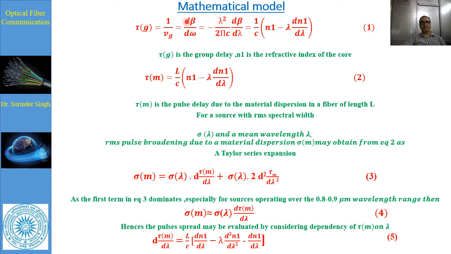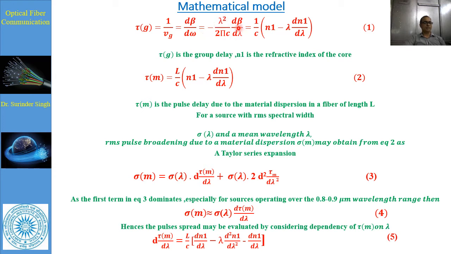Whenever we put this in the expression 1 upon c d beta upon dk, with k equal to 2 pi upon lambda, it is equal to minus lambda square upon 2 pi c d beta upon d lambda.